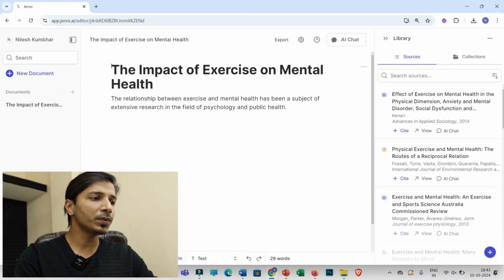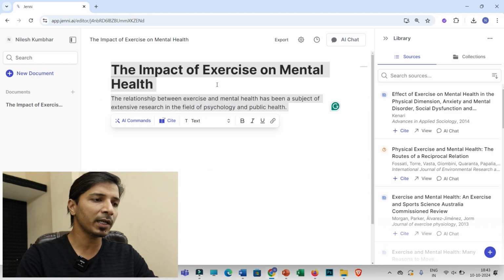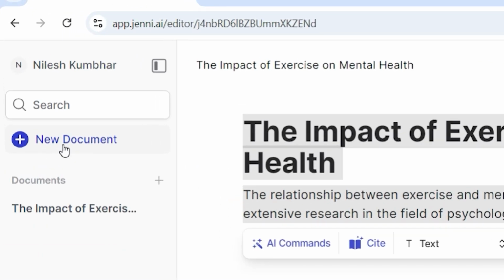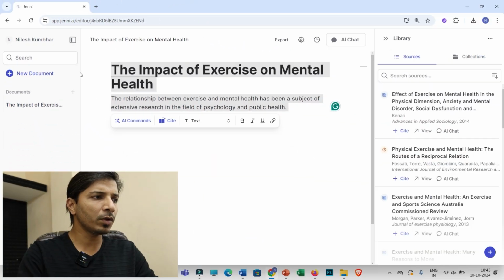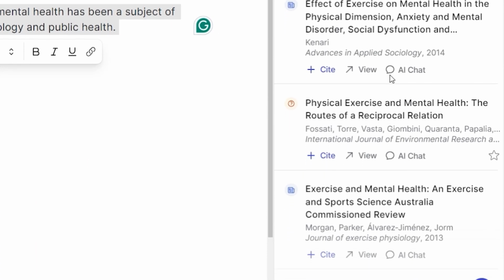So obviously you will be able to see this project. I was previously working on that, and because of that, whenever you save your login credentials, you will be redirected to that project itself. However, if you want to start with a new project, on the left side you can click on this new document and you may start writing. In our previous video on this Genie, we have already discussed this interface, so let us not talk about that. On the right hand side you will be able to see a few of the research articles.